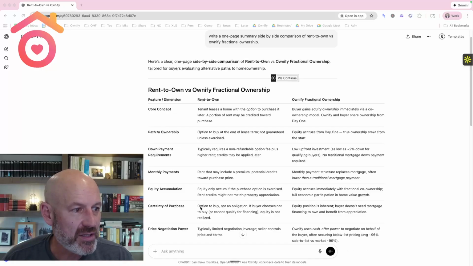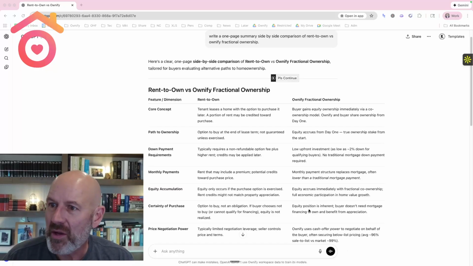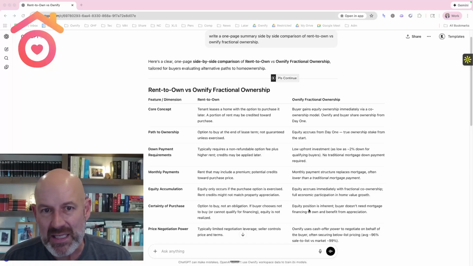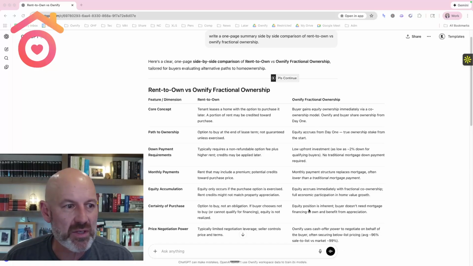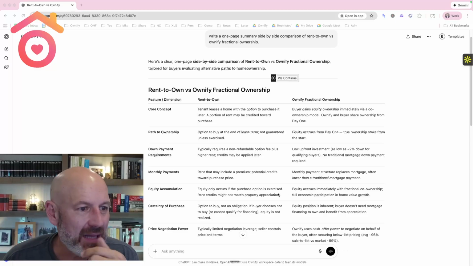The certainty of purchase: there's an option to buy, not an obligation, in rent-to-own structures. Now, Ownify also has a purchase option. However, the purchase option is for the balance, the remaining bricks, the remainder of the home that the customer doesn't own. So on day one, the customer buys 2%, and Ownify or investors hold 98%. That means the purchase option is always on the 98%, and a month later it might be on 97.9%, 97.8%, and so on. So the purchase option is always for the balance, the outstanding value of the home at that future value.